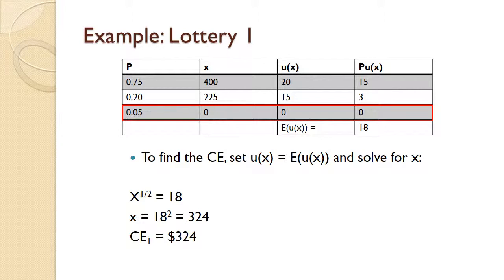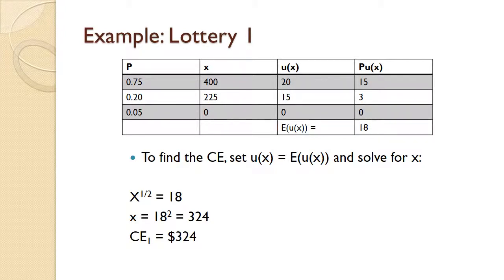Third and finally, there's the 5% chance that the bike needs to be completely replaced. That would cost him $400, so his net payoff is 0. His utility for that $0 is also 0, and of course multiplying that by 5% gives us 0 as well. Now adding up those products of the probabilities times the utility levels gives us the expected utility of 18.